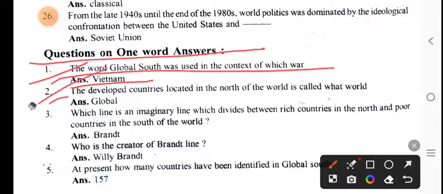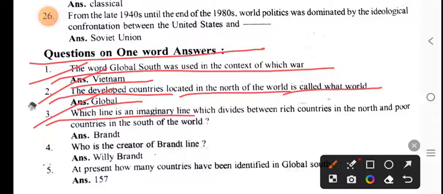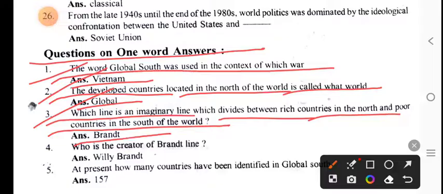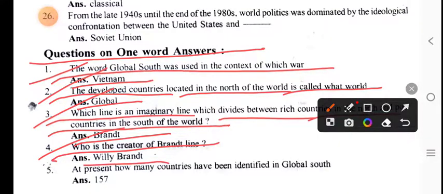The developed countries located in the north of the world are called what? Now, the developed countries located in the north of the world are called the Global North. Which line is an imaginary line which divides rich countries in the north and poor countries in the south of the world? Now, the Brandt Line is an imaginary line which divides rich countries in the north and poor countries in the south of the world. Who is the creator of the Brandt Line? Now, Willy Brandt is the creator of the Brandt Line.